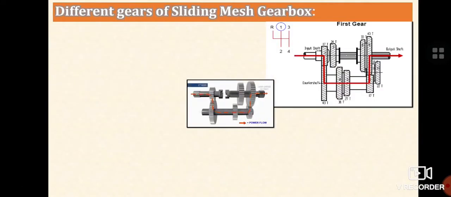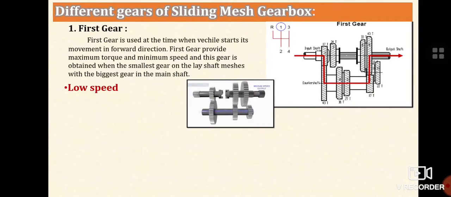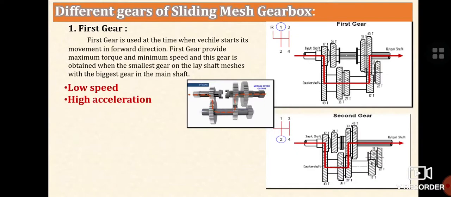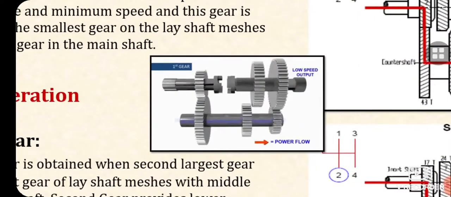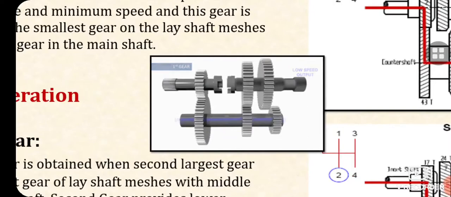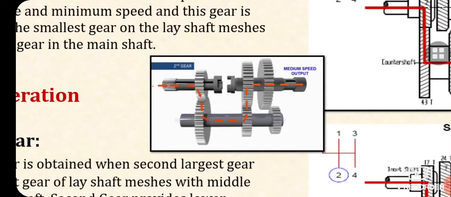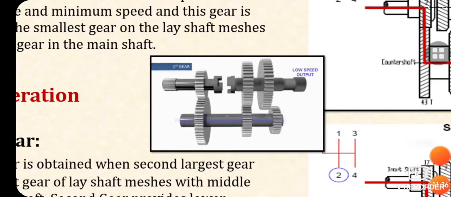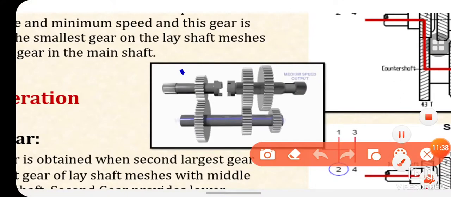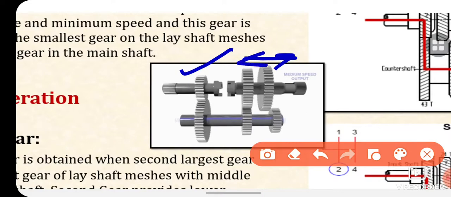So now in this slide we will discuss the different gears, their applications and characteristics. First of all, observe how these gears are slidingly meshing over each other. This is gear number 1 here, and see how these are connected and sliding over each other.